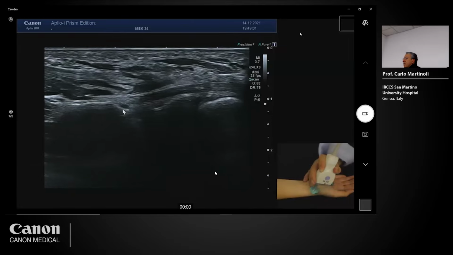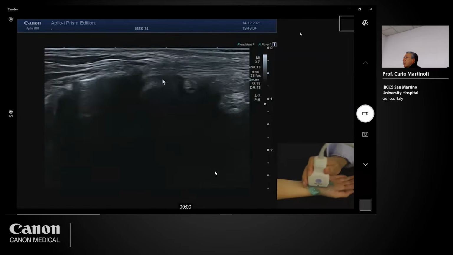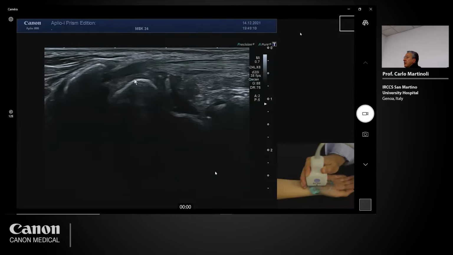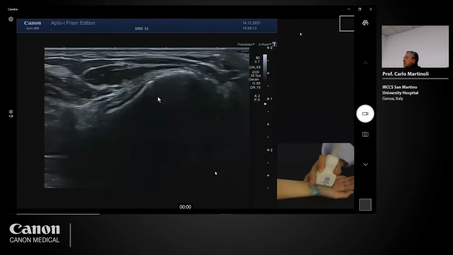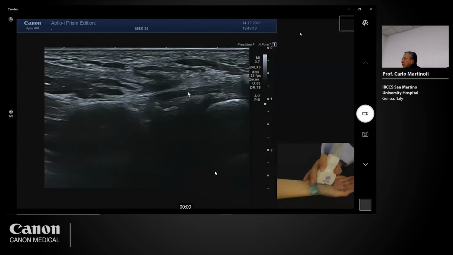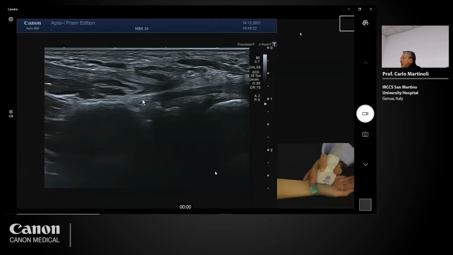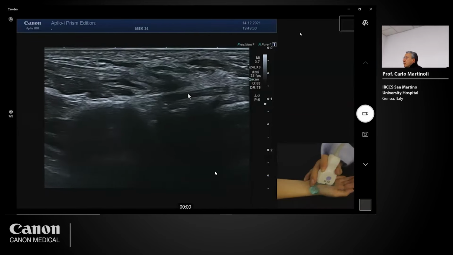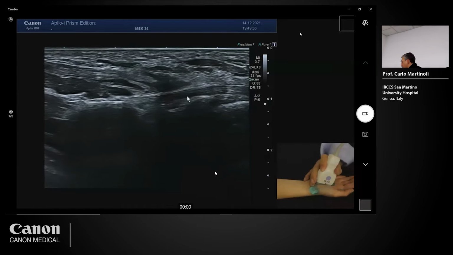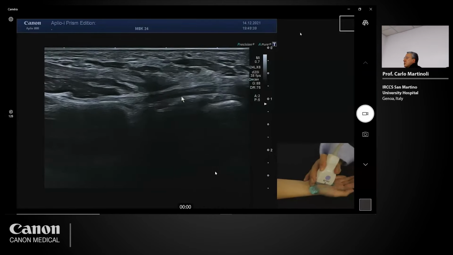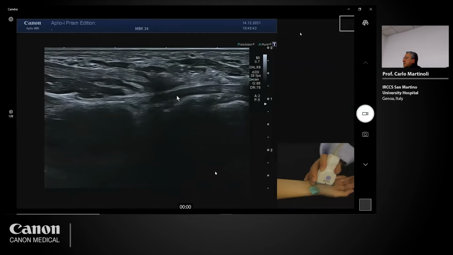metacarpal. So remember, don't stop your scanning here when you see the tendon so nicely, too proximally, at the end of the scaphoid. But go distally at the level of the wrist, because here is the critical point for this tendon. The tendon may be impinged by osteophytes coming from the ventral aspect of the triscaphe joint, and some synovitis in cases of rheumatological disorders may also cause tendinous problems. So this is the long axis image of the tendon.